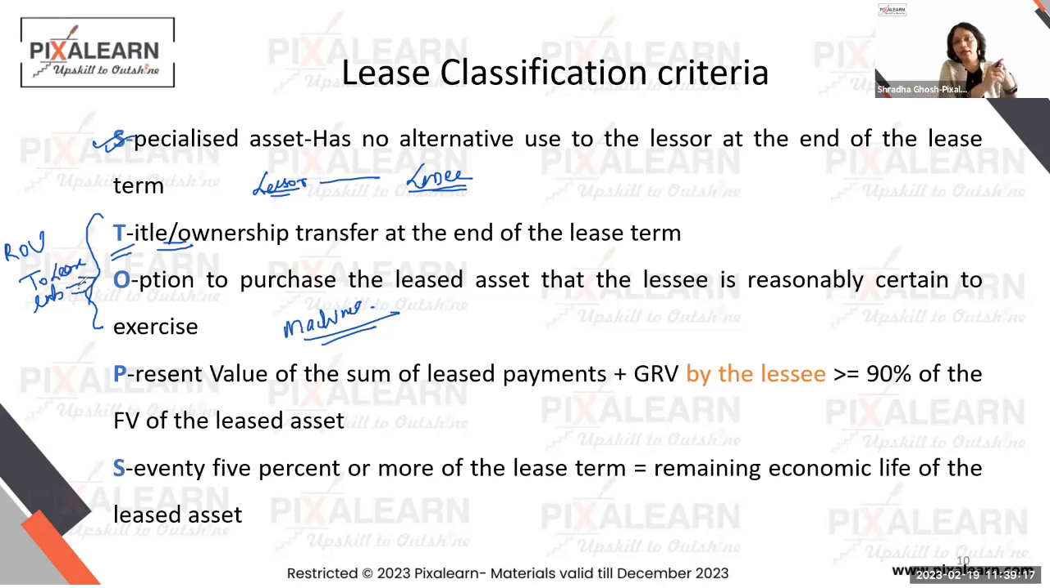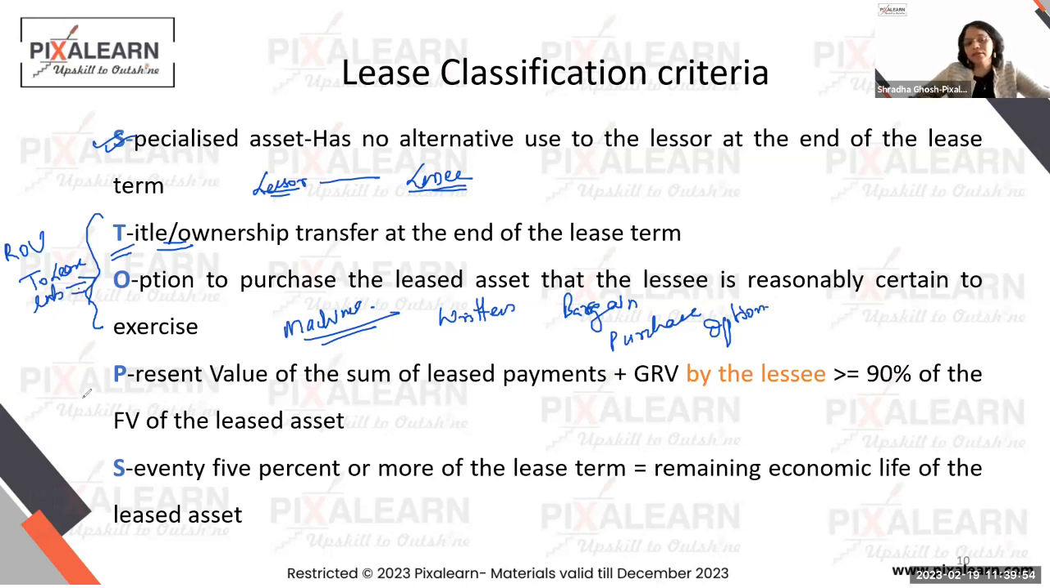So 3 things: specialized asset. Remember the example of the book club that I was talking about, the mobile book van, or the book library. Title transfer, the title is transferring at the end of the lease term, or if the lessee has the option to purchase the leased asset. We call it a written bargain purchase option. So technically, this is termed as written bargain purchase option, and the lessee is always supposed to exercise this. Unless and until, for your practical purposes, it is given to you, the lessee will not exercise this option.